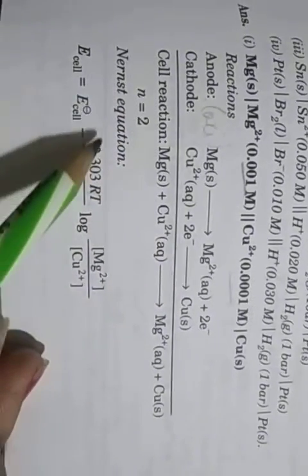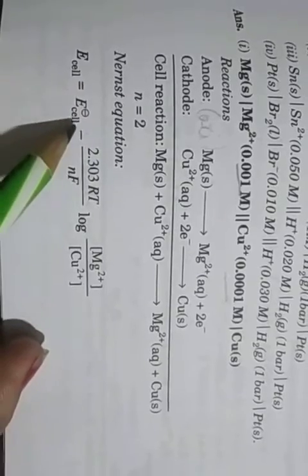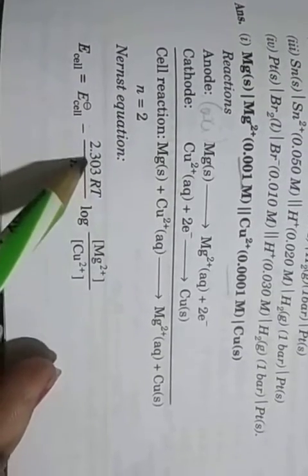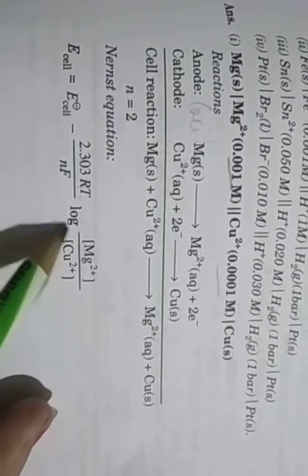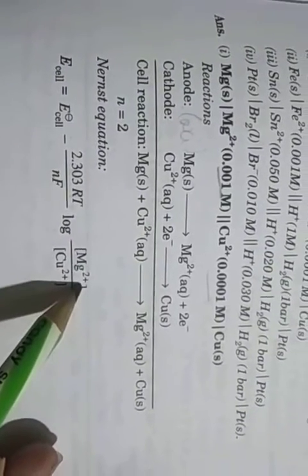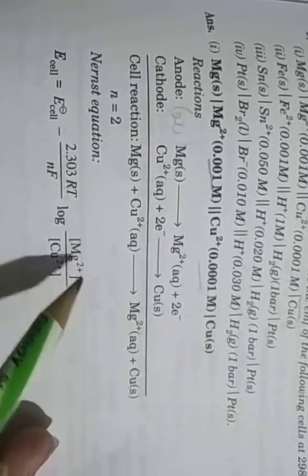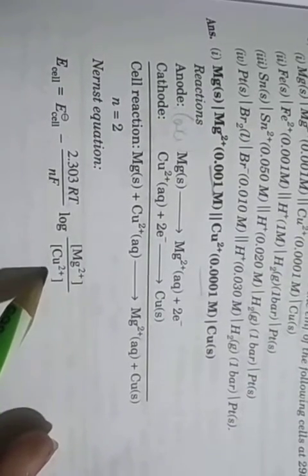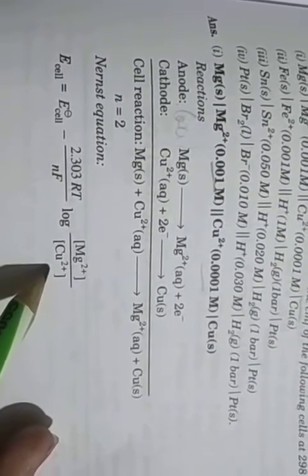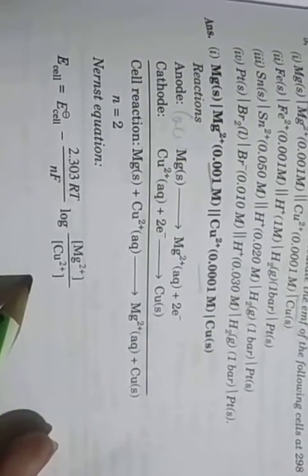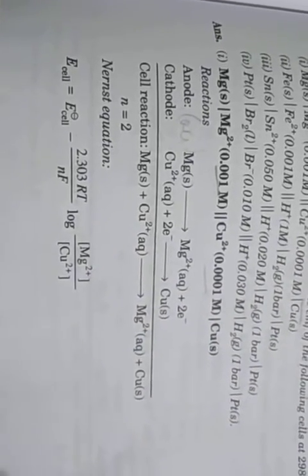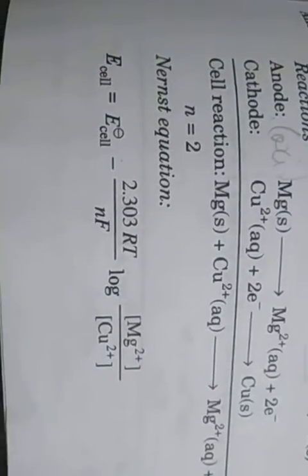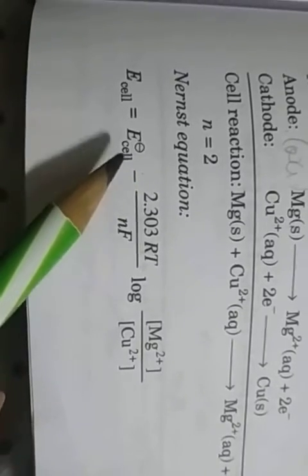And the Nernst equation we have to write: E cell is equal to E naught cell minus 2.303 RT upon nF log. On the upper side we write the anode species, so magnesium plus 2, divided by copper plus 2. Oxidation upon reduction. So this is the Nernst equation for this cell. Clear? So first we have to find the E naught cell potential value.